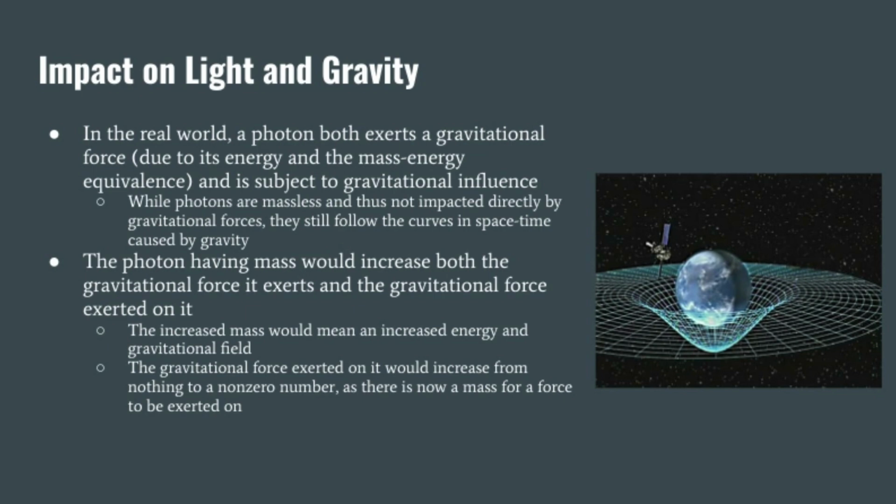And a photon having mass would increase both the gravitational field it exerts and the gravitational force exerted on it. An increased mass would mean increased energy and gravitational field of the photon, which would mean an increased gravitational force exerted on nearby objects. And the gravitational force exerted on it would increase from nothing, because there was no mass before, to a non-zero number, as there would now be a mass for the force to be exerted on.